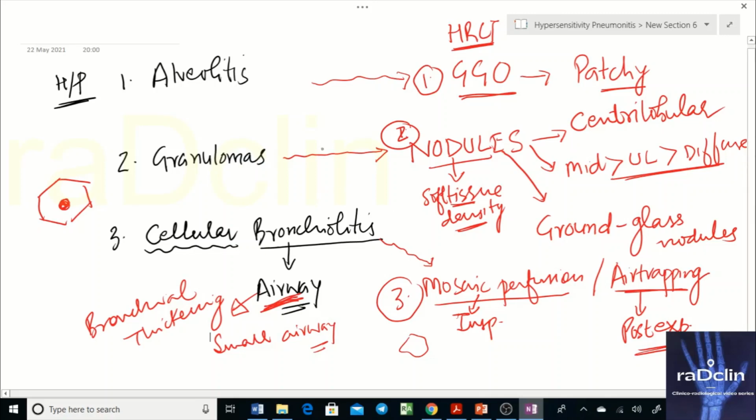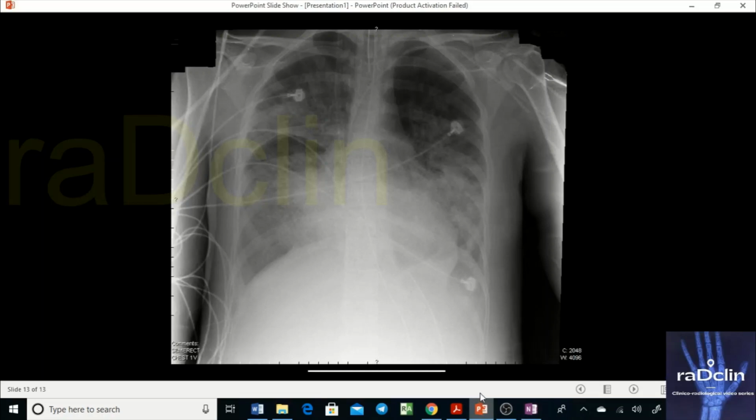Right now, these are the three findings, and the stage that we are discussing here is the subacute stage. So these are the findings of the subacute stage of hypersensitivity pneumonitis, the most common stage in which the patient is going to present. Three histopathological findings and three HRCT findings corresponding to that. Now we need to look at exactly how they present, so let's look at the image.